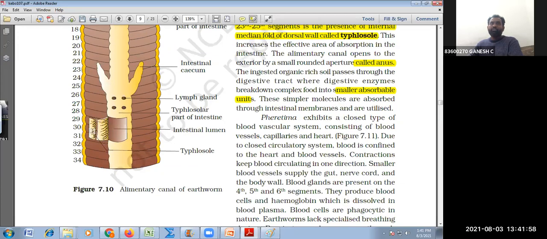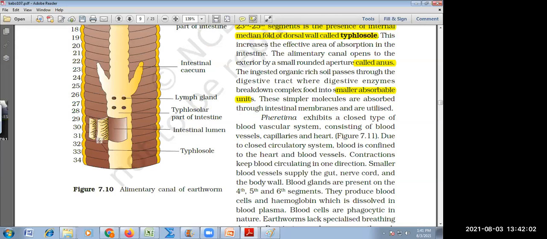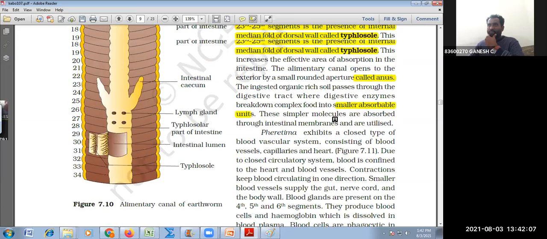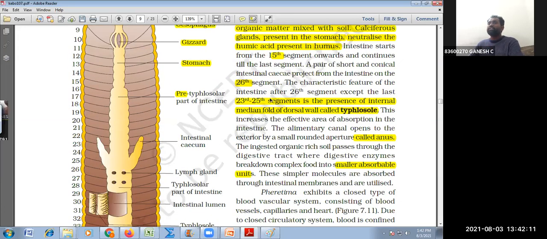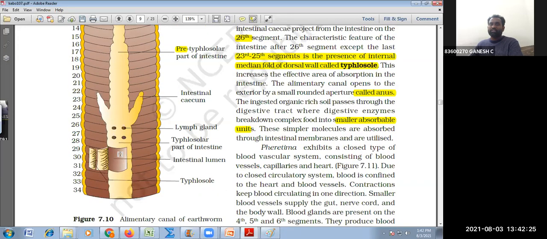Can you see the Typhlosole? Yes, sir. The characteristic feature of the intestine after the 26th segment is the presence of intestinal median fold of the dorsal wall called Typhlosole. So after 26 it is folding, except for 23 to 25, he says.